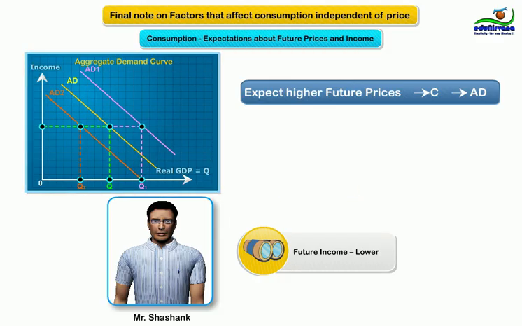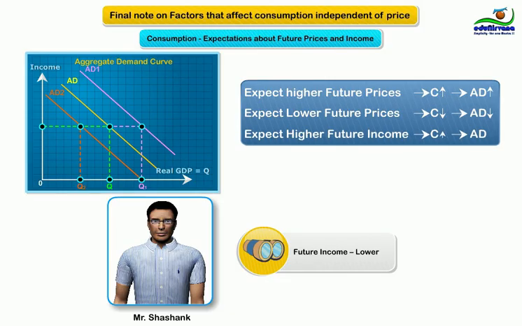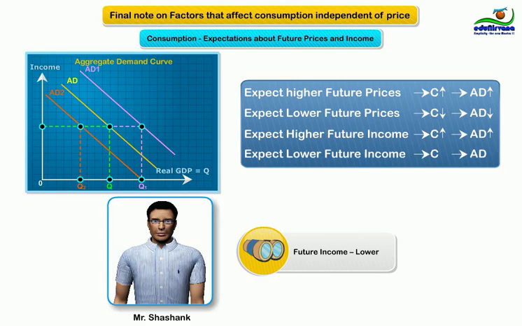Let us summarize it. When you expect higher future prices, then you increase consumption. In result, it increases aggregate demand. If you expect lower future prices, obviously, then you decrease consumption. In result, it decreases aggregate demand. In case of income, if you expect higher future income, then you increase consumption, so aggregate demand will increase. If you expect lower future income, then you decrease consumption and in result, aggregate demand decreases.